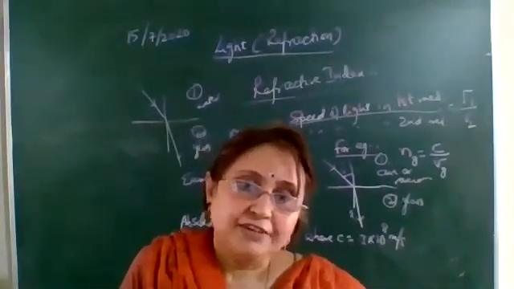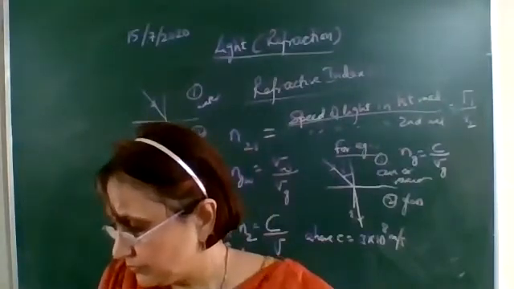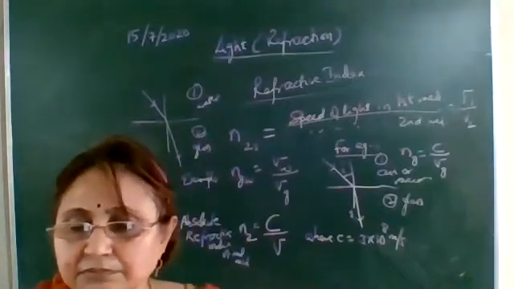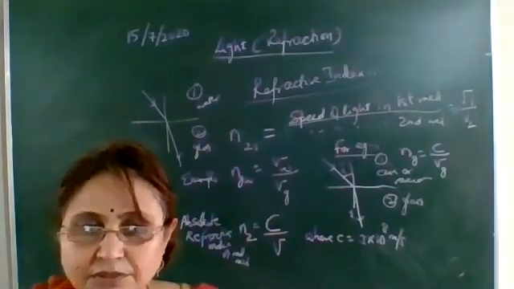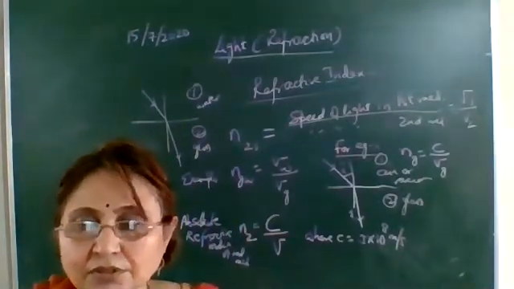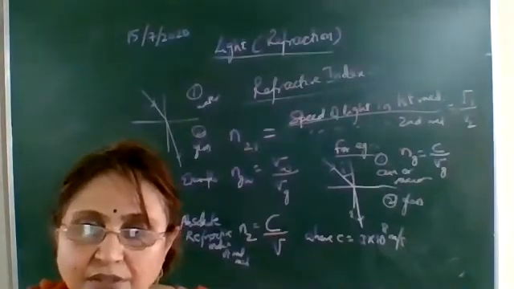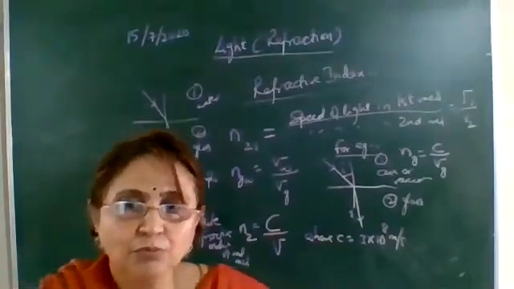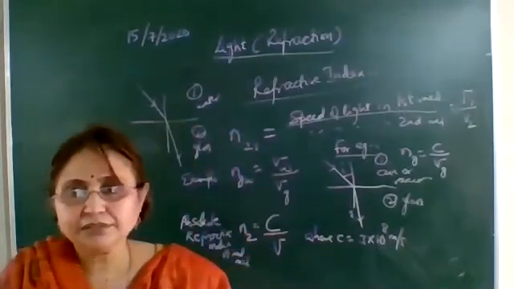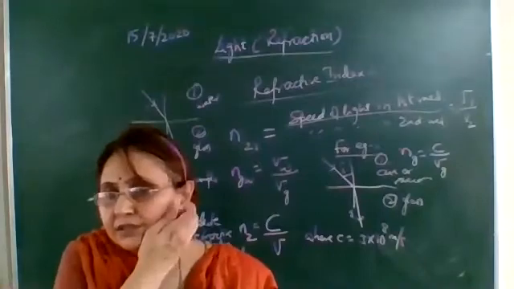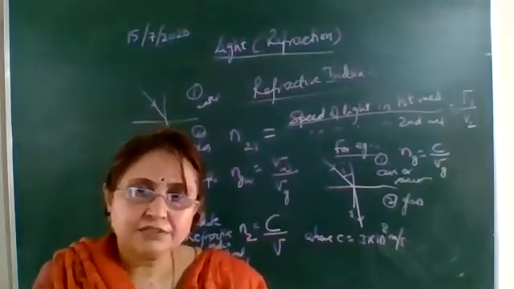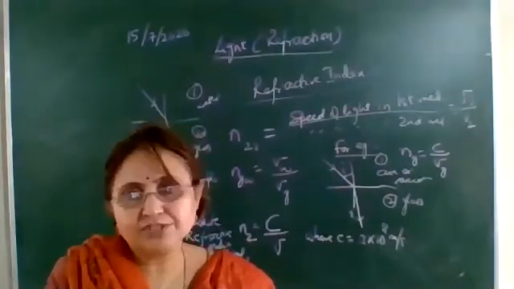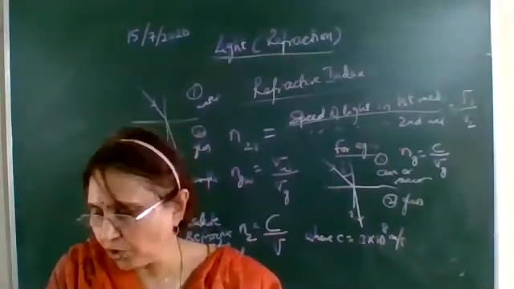Okay, so one line you can write over there. More the refractive index of a medium, more is its optical density. That is, it is more optically denser.